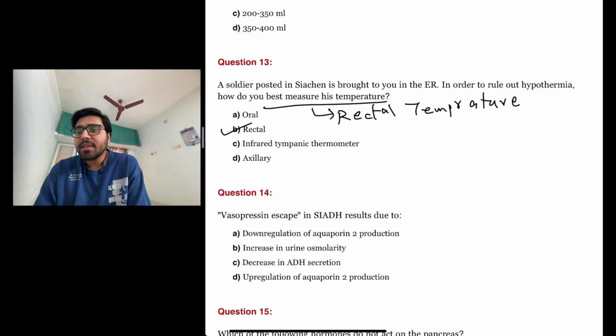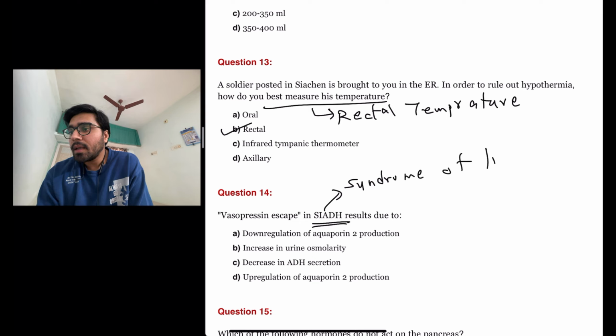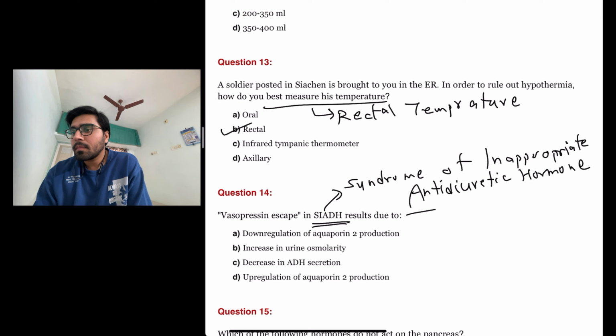The next question is vasopressin escape in SIADH results due to. SIADH is actually syndrome of inappropriate antidiuretic hormone. Okay.